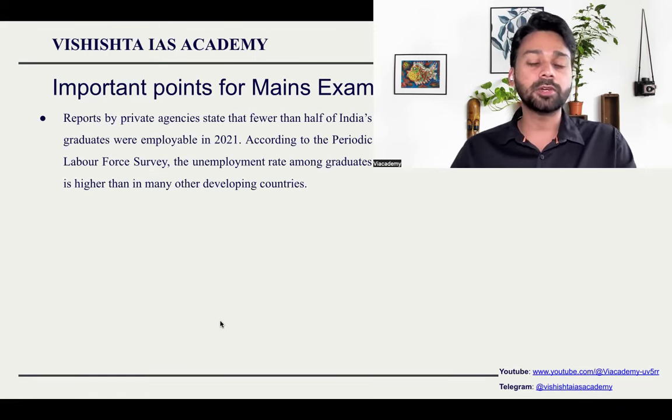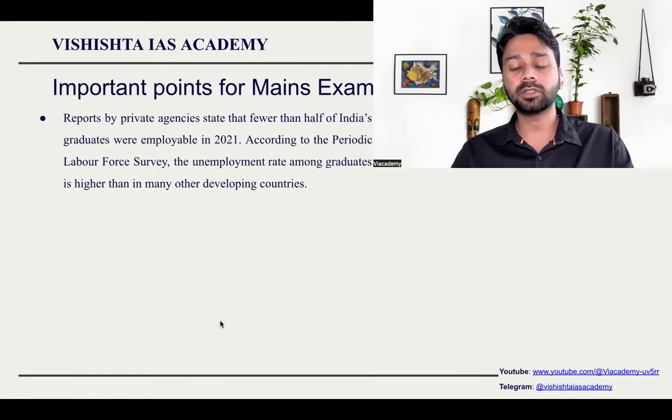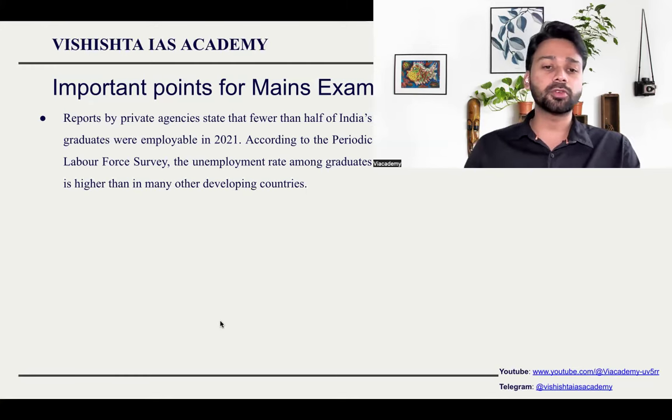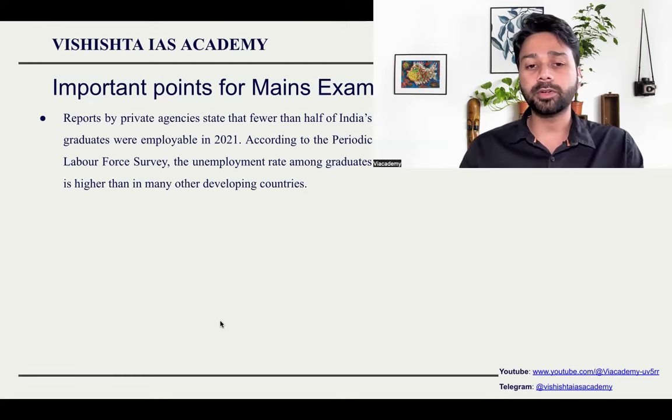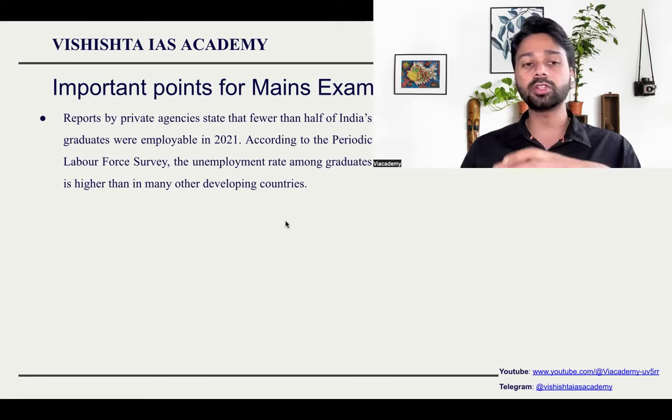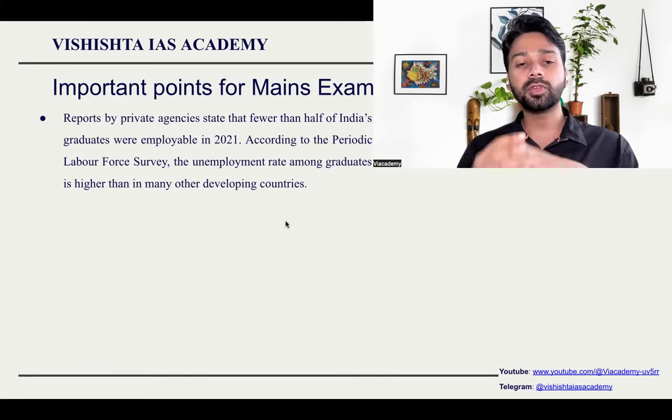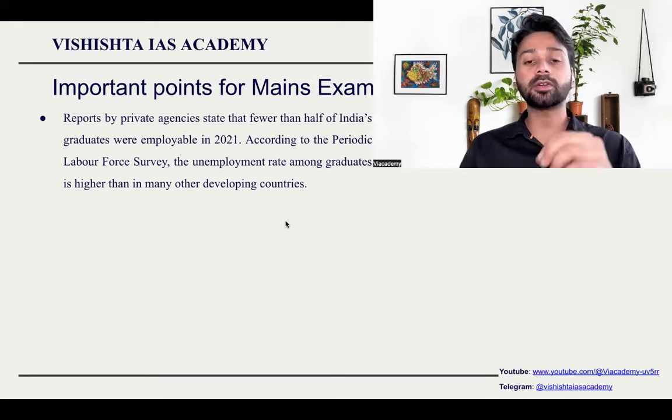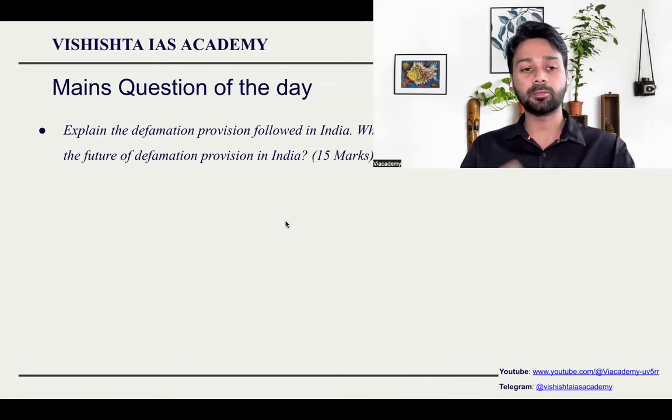This can change only if there is a single set of guidelines for the entire country and promotion of skill development in campuses. According to the Periodic Labour Force Survey, unemployment rate among graduates is higher than in many other developing countries. What are the solutions for this? Promote the MSME sector, promote research and development, promote skilling in the colleges, in the campuses itself, and divert students towards those graduation courses which will provide employment. Regulation of the private sector is very important.